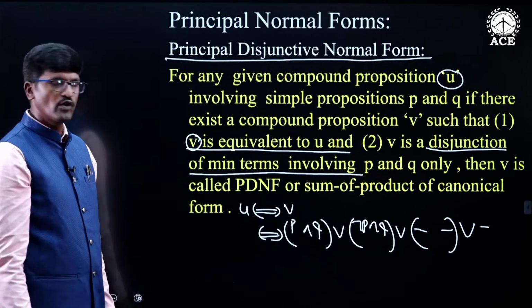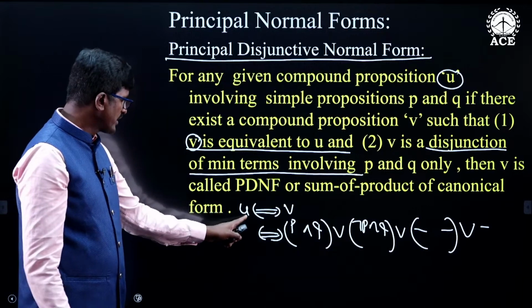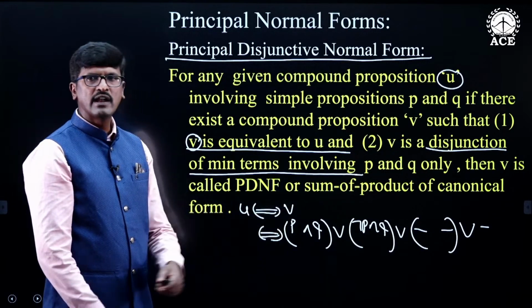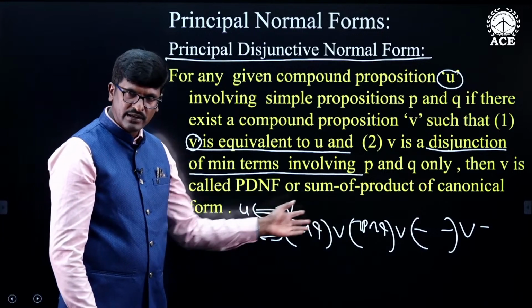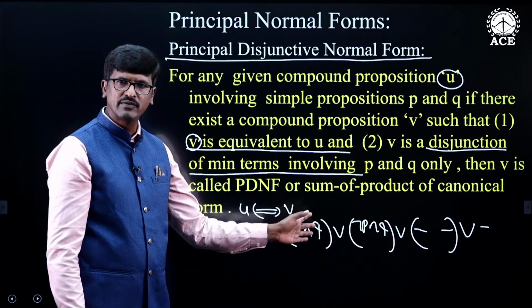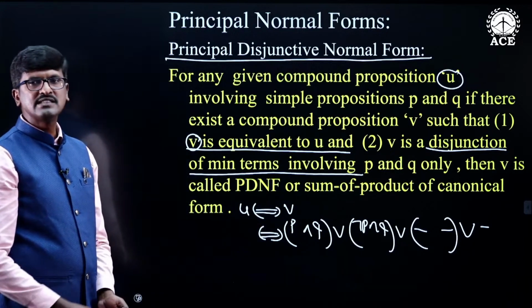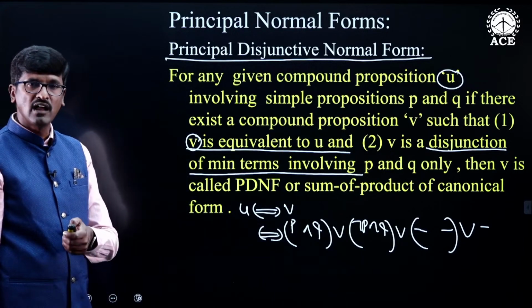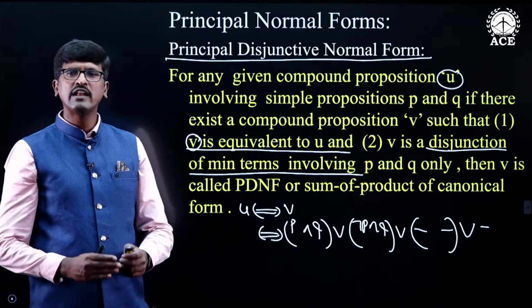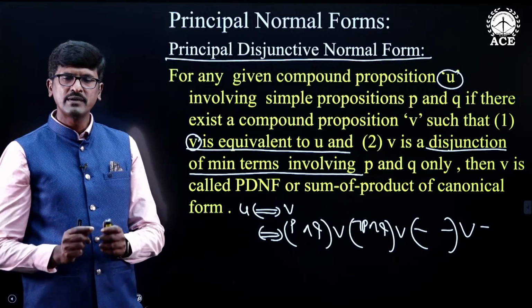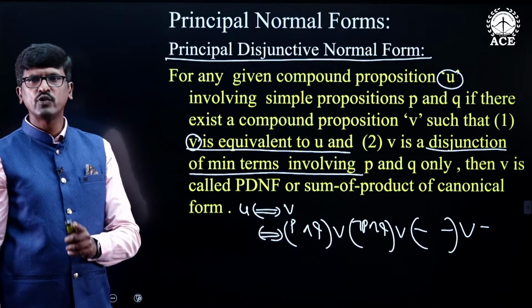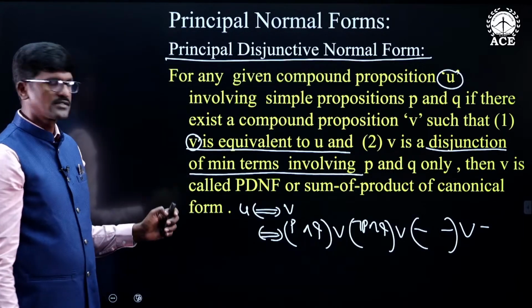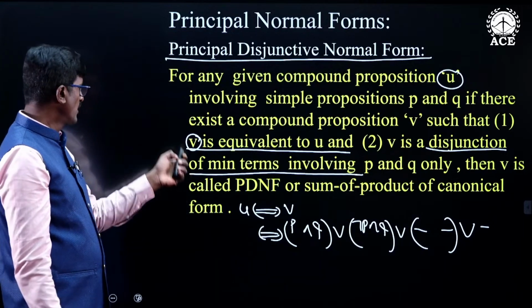So, if there are only 4 possible min terms, and U is given, then whatever equivalent proposition we find must have any one of the min terms. Sometimes all of them or some of them. So, this principal disjunctive normal form is always unique. You can follow any procedure, but whatever principal disjunctive normal form we get will be unique, irrespective of the procedure.